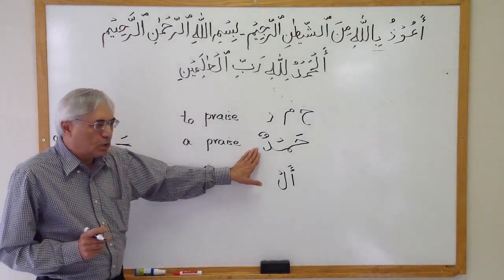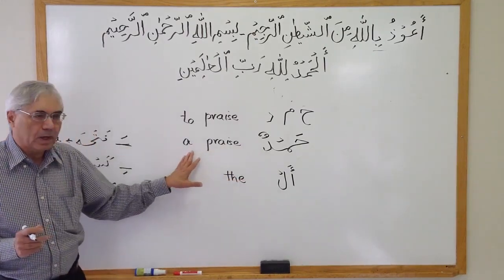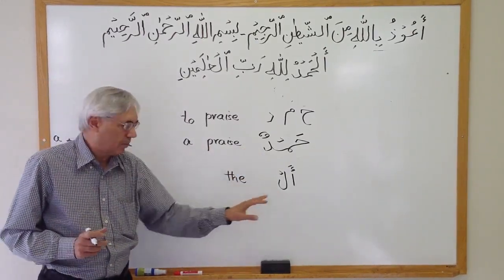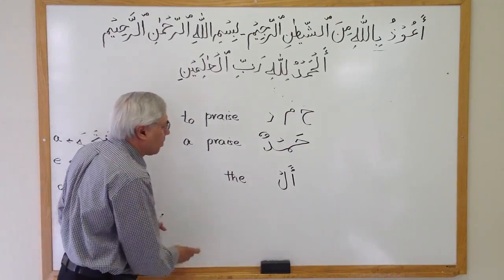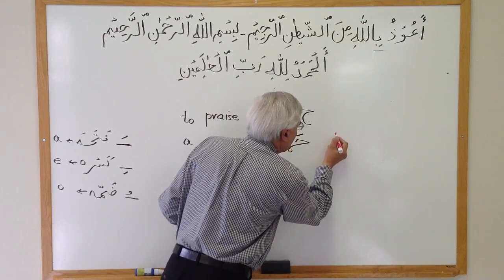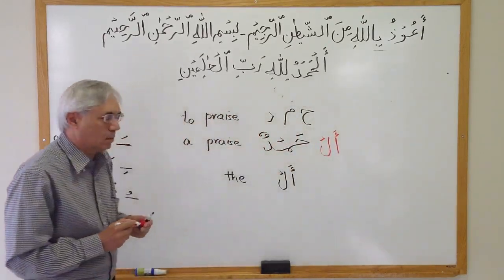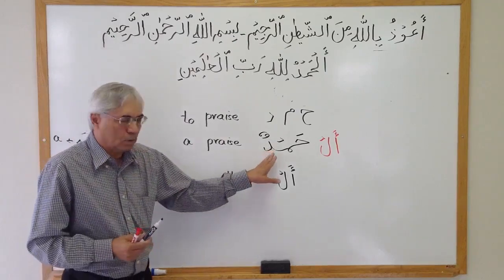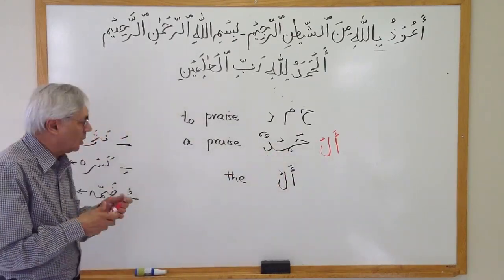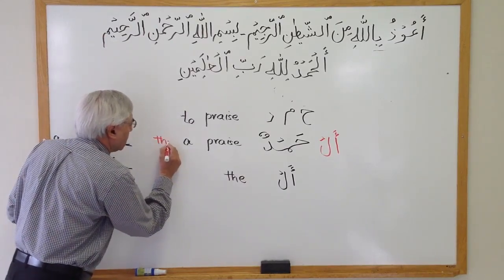So we have now two things here. We have the noun, which is praise or hamdun, and we have al, which means the. So what I'm going to do is combine these two like that. Al, I just put before hamdun. So now it became al hamdun, and in English it became the